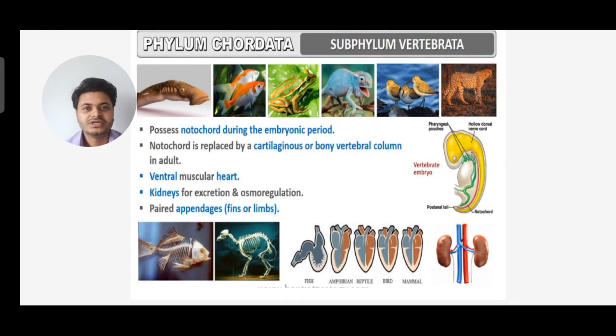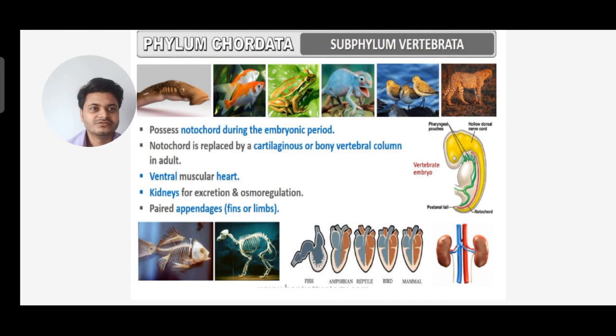Next we move to the characteristics of subphylum Vertebrata under phylum Chordata. The first characteristic is that it possesses a notochord during the embryonic period. Then the notochord is replaced by a cartilaginous or bony vertebral column in the adult. Then a ventral muscular heart is present, kidney is there for excretion and osmoregulation, and paired appendages, that is fins or limbs, are present. You can see the different structures are given.